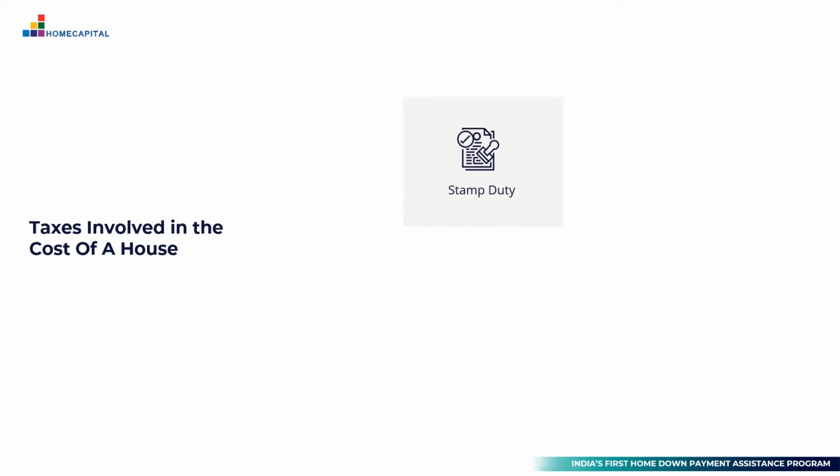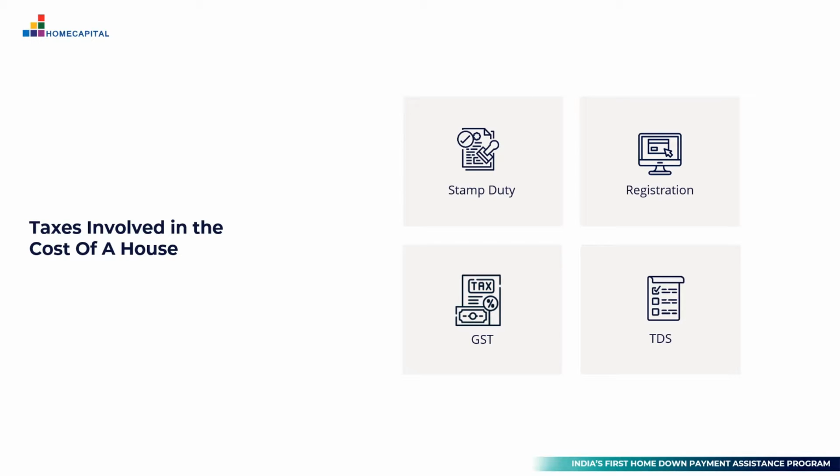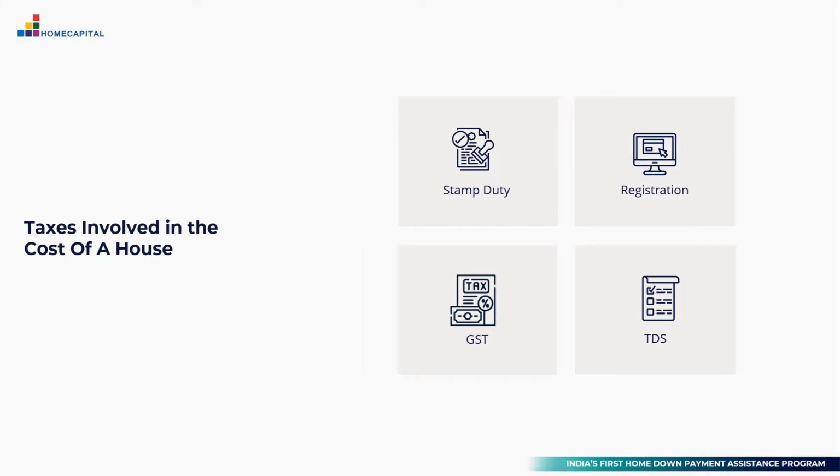We have discussed some of them in episode 1, and these include stamp duty, registration cost, GST, and the TDS that you need to deduct when you decide to buy the house. Let's look at each of them.